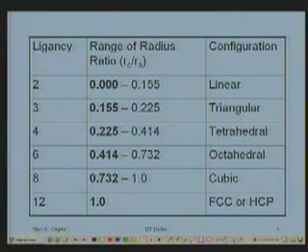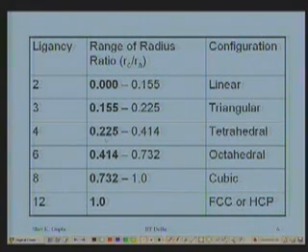And what did we find the size of sphere that we can fit in the tetrahedral void? 0.225 of the parent atom. Now this parent atom in our case is anion. So the radius ratio, cation to anion ratio would become 0.225. That's a limiting situation here and gives me the tetrahedral coordination.